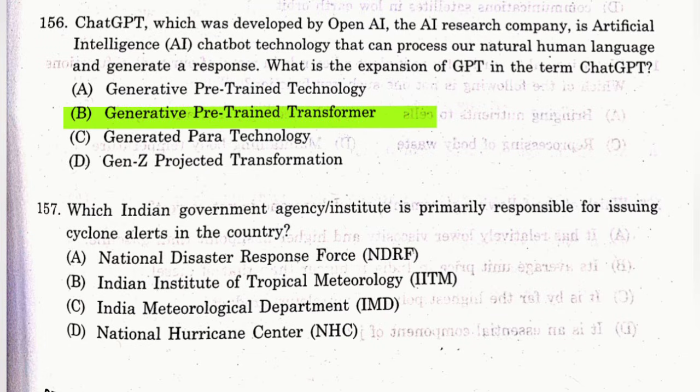Question number 157. Which Indian government agency institute is primarily responsible for issuing cyclone alerts in the country? The answer is C. Indian Meteorological Department, that is IMD. Fun fact about IMD: IMD was established in 1875, making 2025 its 150th anniversary. Now its headquarters is in Delhi.